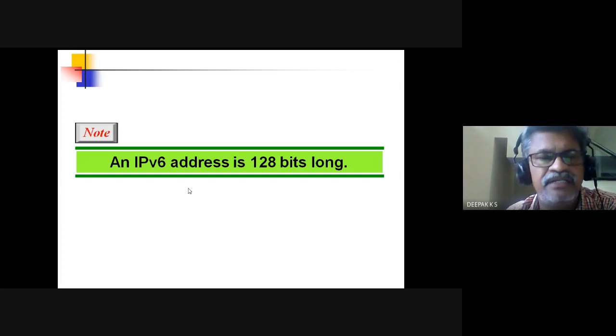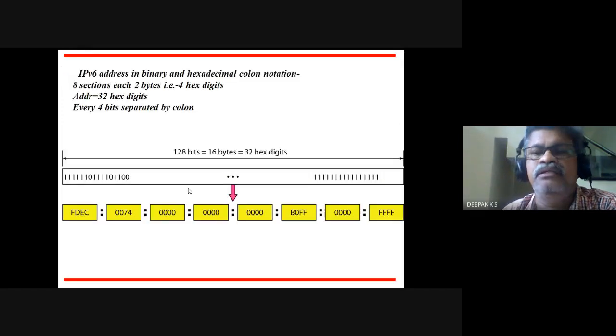IPv5 was discarded at some stage. Many proposals were there, but they took this 128 bit length and it was adopted. So the IPv6 address is 128 bits.